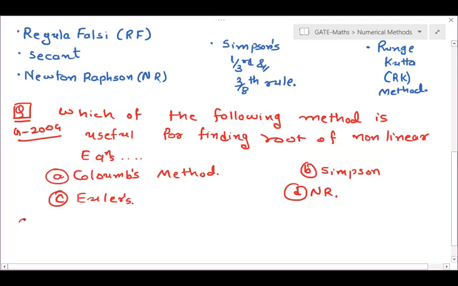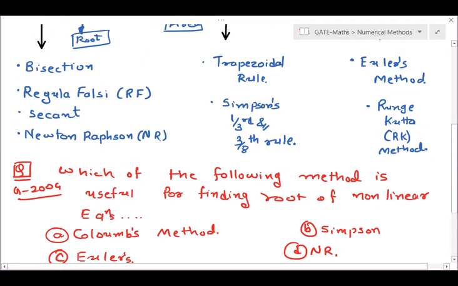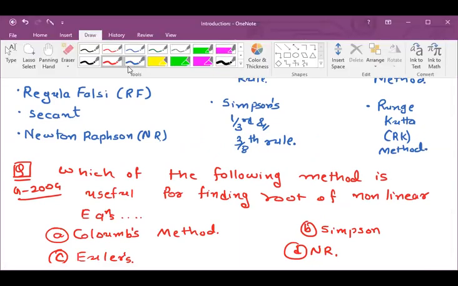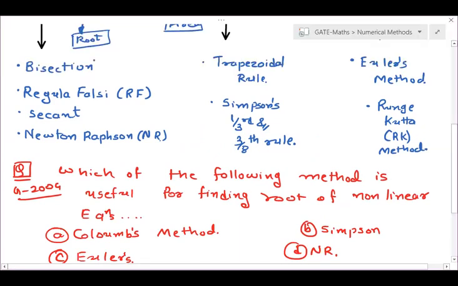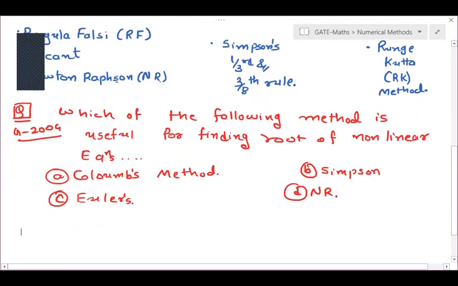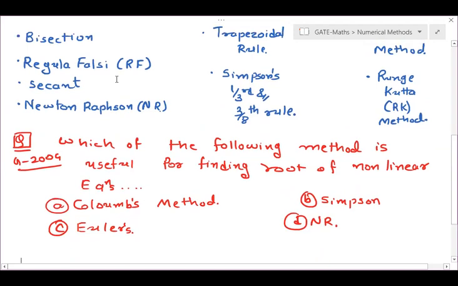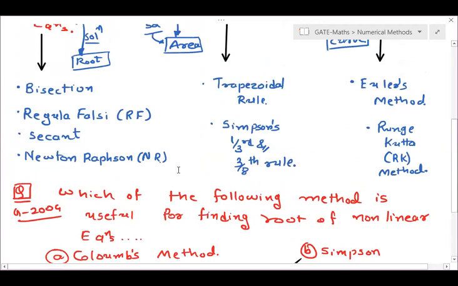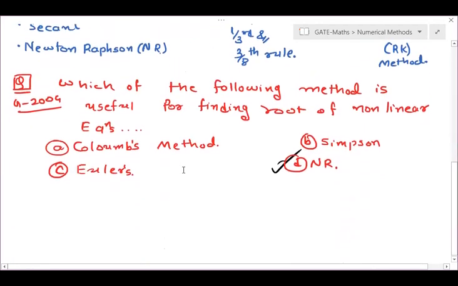So tell me, from this chart, give me the answer. What will be our answer? You can type in the chat box as well. A, B, C, D, which option? Okay. From above, you can observe, yes, D, right? Newton-Raphson. So from this chart only, you can answer this 1 mark question, right?